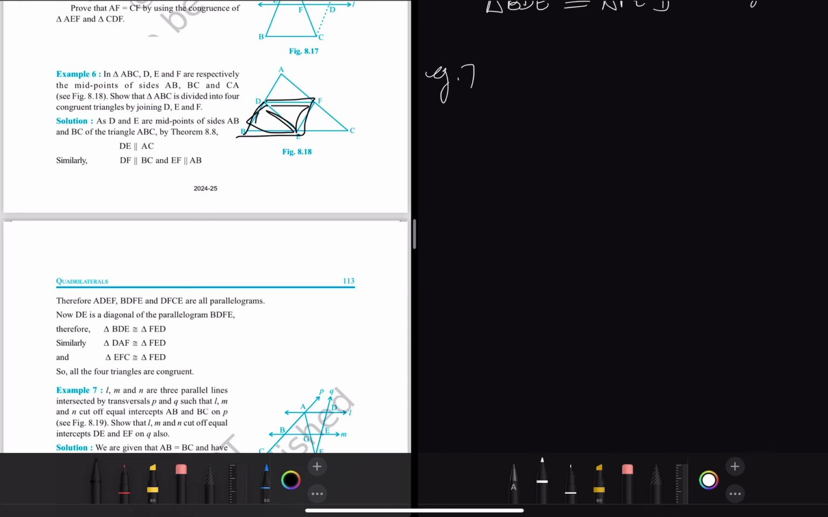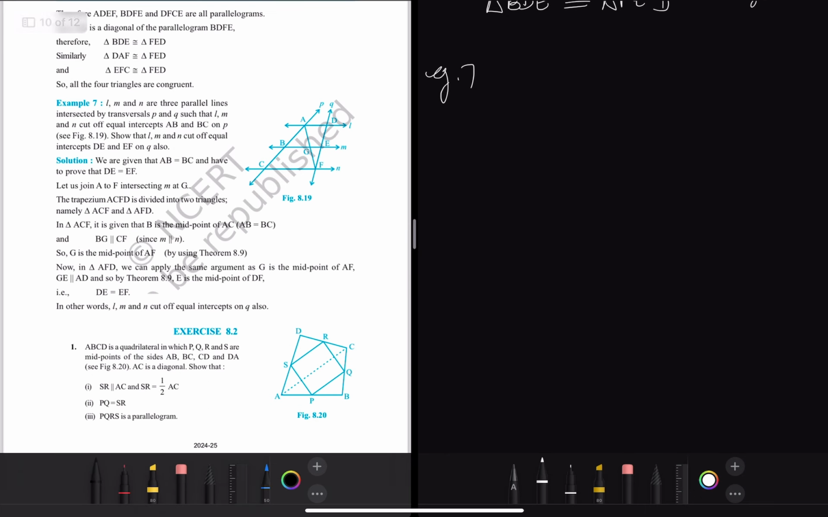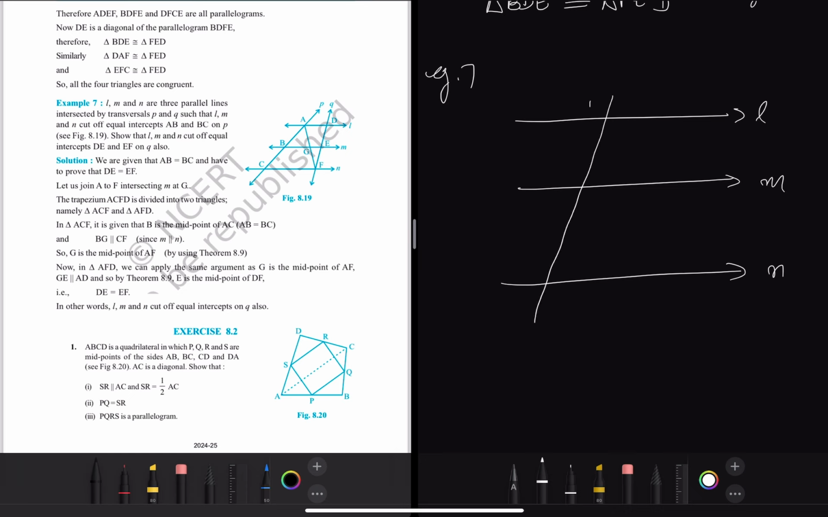Moving on to example number 7. So here you are given three parallel lines L, M and N. Okay. And then P and Q are transversals such that L, M and N cut off equal intercepts AB and BC on P. Show that L, M and N cut off equal intercepts DE and EF on Q also. So what we are saying is that AB is equal to BC on transversal P. We have to show that DE is equal to EF also. Okay. So that is what we have to show.